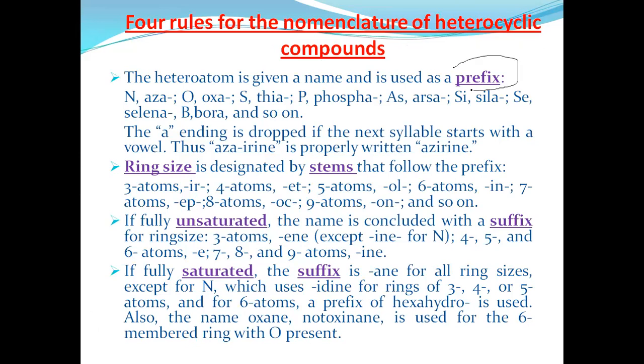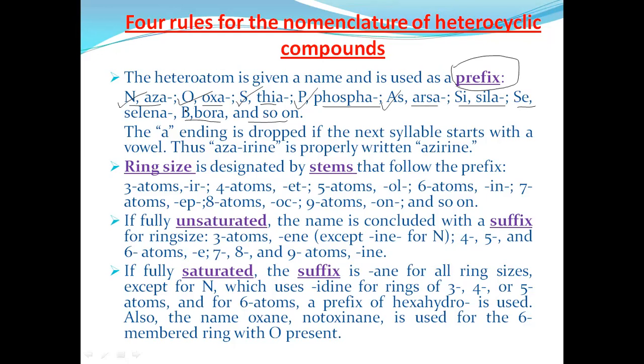First, it is related to the prefix. These are the prefixes used for the heteroatoms. For nitrogen, aza is the prefix. For oxygen, oxa is the prefix. For sulfur, thia is used. For phosphorus, phospha is used. For arsenic, arsa is the prefix. For silicon, sila; selenium, selena; boron, bora, and like that. These types of heteroatoms are present in the heterocyclic compounds, so these prefixes are generally used.